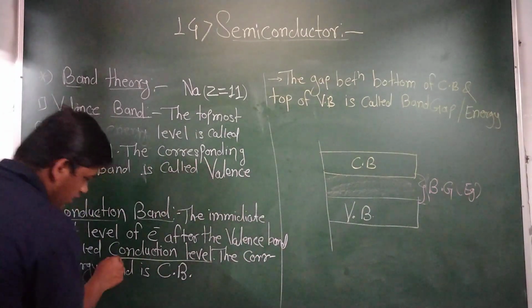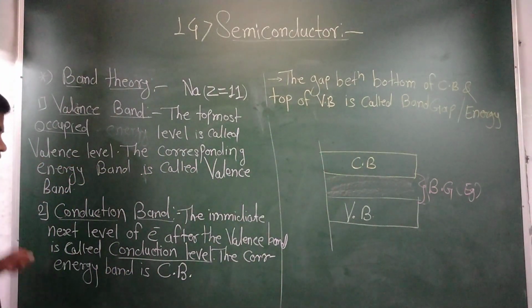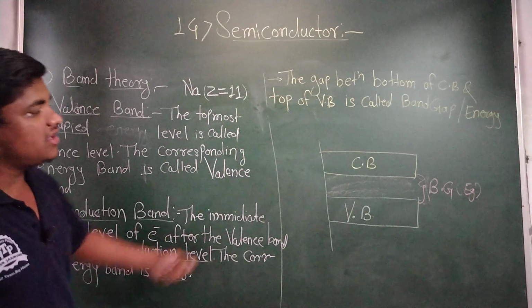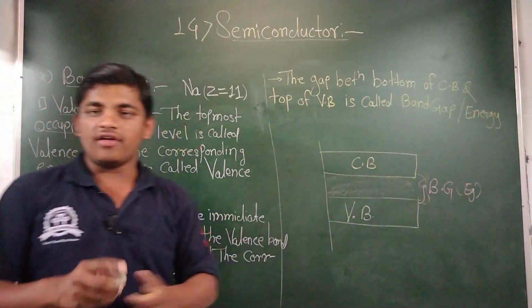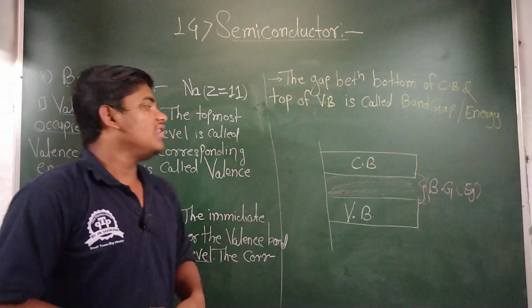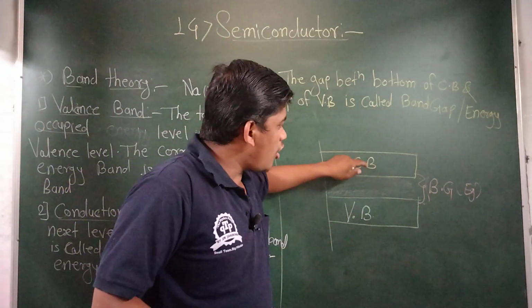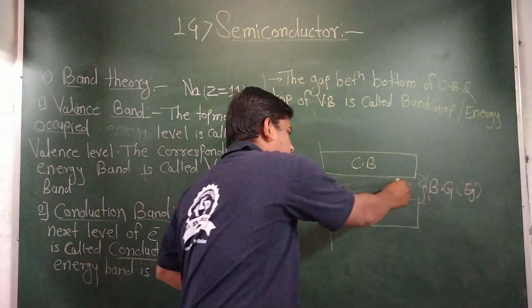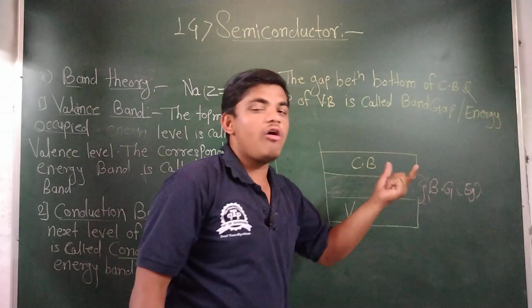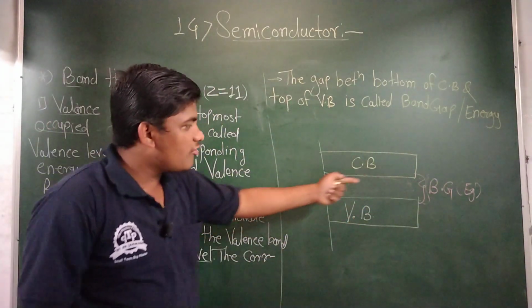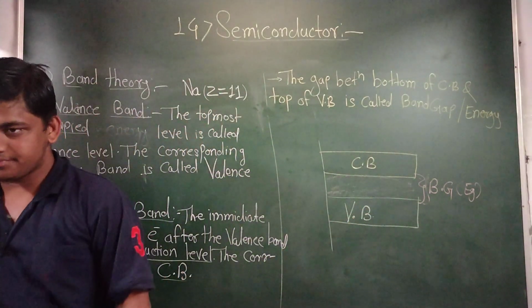It is called the conduction level, and the corresponding energy band is called the conduction band. We are seeing the difference between the conduction band and the valence band, and the gap between the bottom of the conduction band and the top of the valence band is called the band gap.